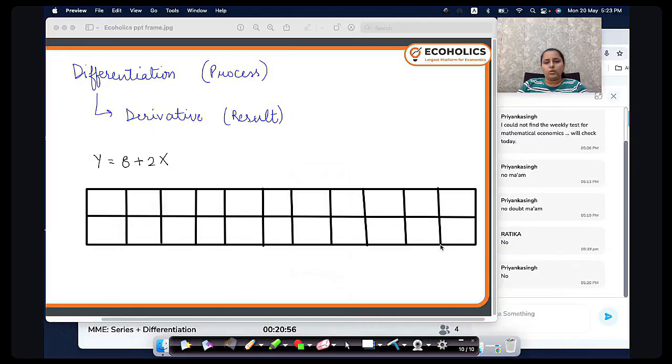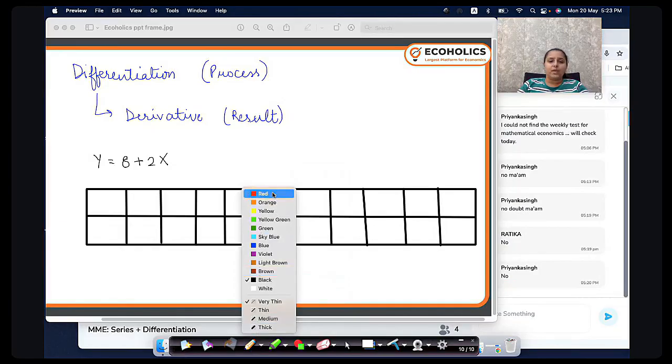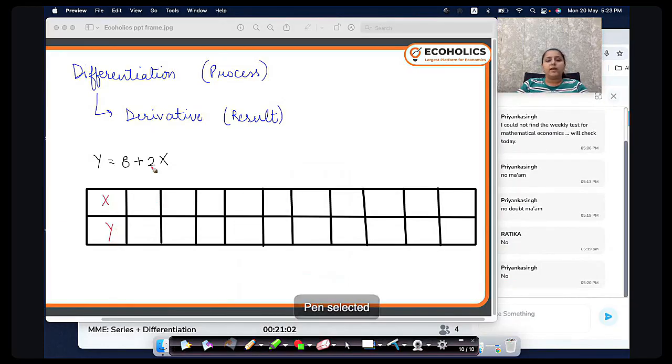I made too many boxes, not even required, but it's okay. Now, this is the value of x, this is y. Let's say x is 1, so y will be 2 into 1, 2, plus 8, 10. If x is 2, what is the value of y? 4 plus 8, that is going to be 12. Now this is 3. What will be the value? 14. 4, what will be the value over here? 16, right? 5, what will be the value? 18. 6, what will be the value? 20. What is happening now?